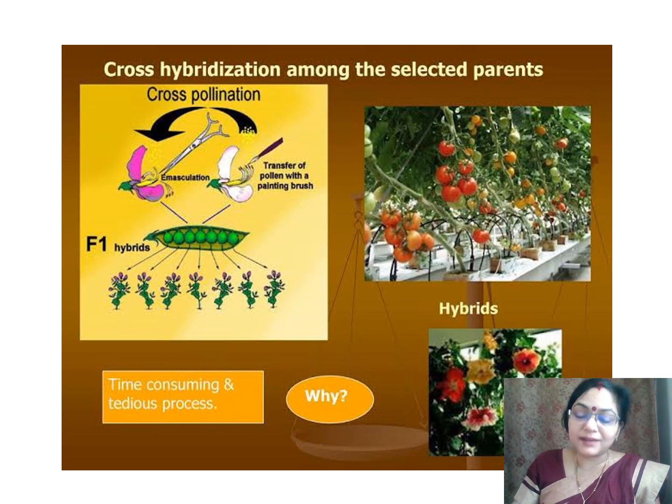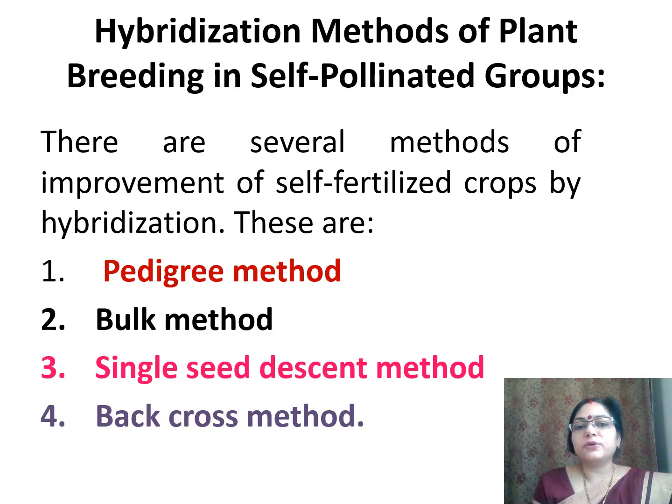It is also useful in cross-pollinated plants, but it can also be used in self-pollinated crops also. Hybridization method of plant breeding in self-pollinated crops. There are several methods of improvement of self-fertilized plant by hybridization. These are pedigree method, bulk method, single seed descent method, and backcross method. These all methods are based on hybridization technique.